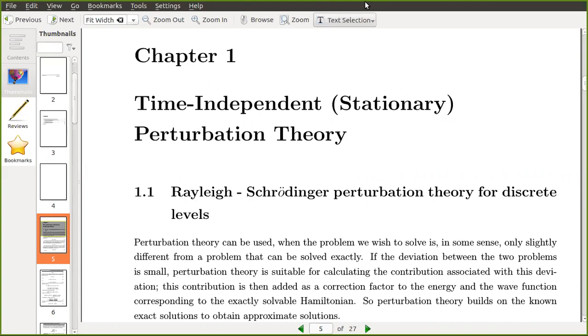Then hydrogen atom problem. These are the topics covered in the last semester. These are the exactly solvable problems, and